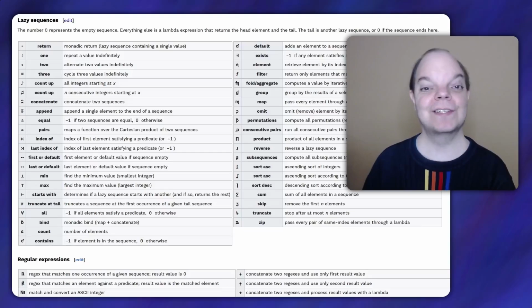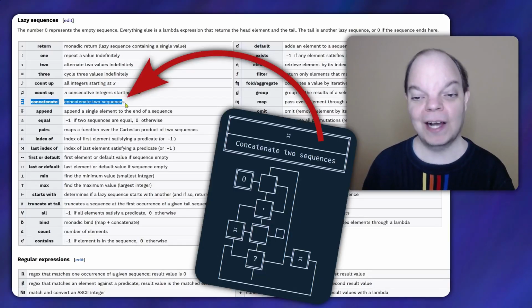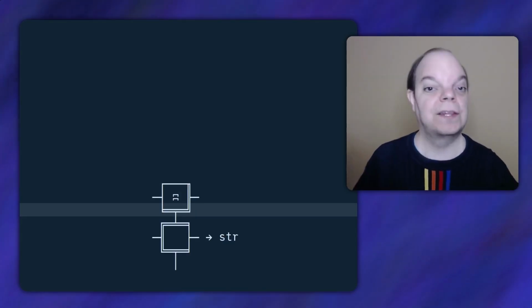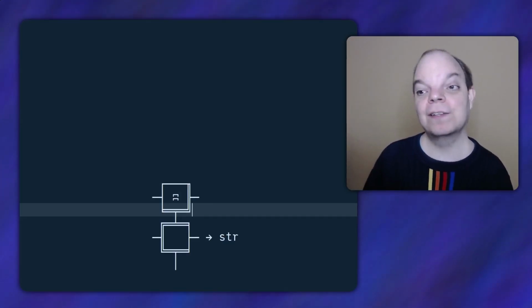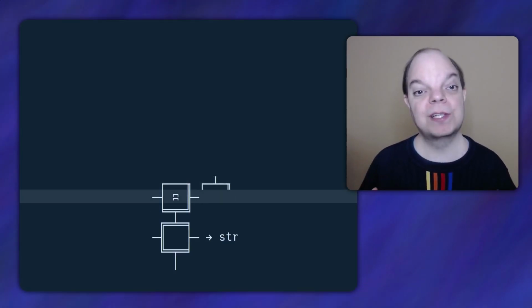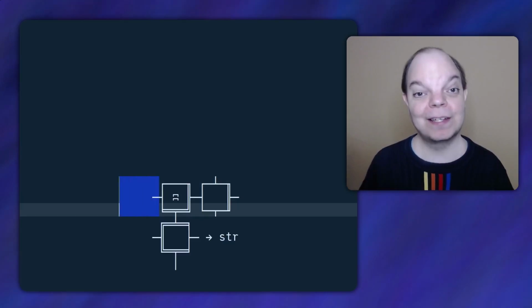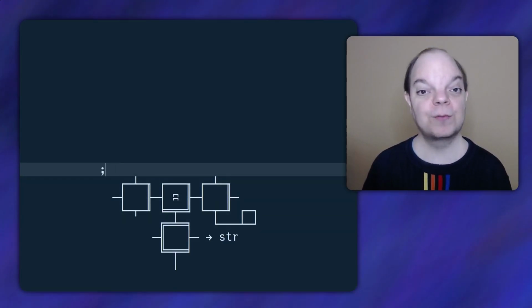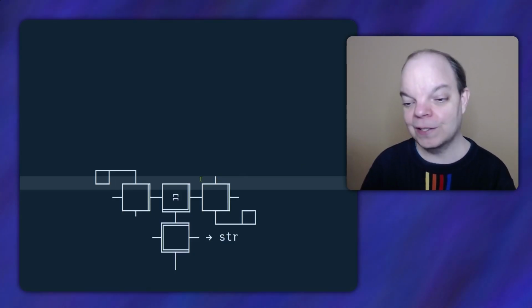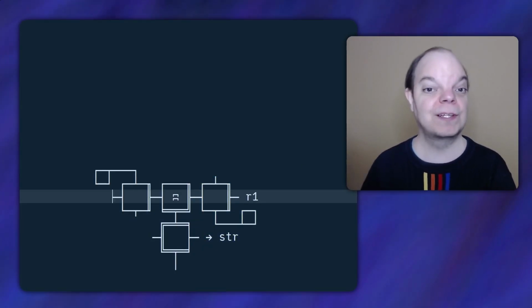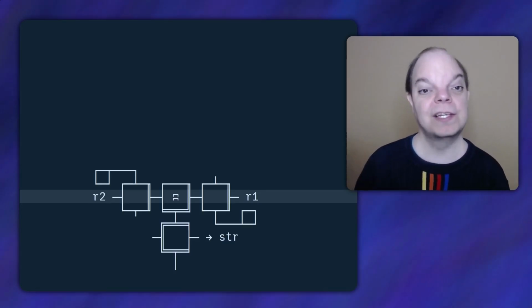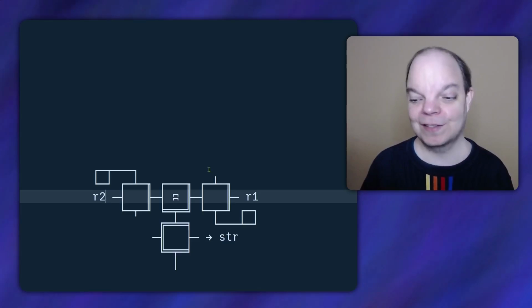And of course on the ESALang's wiki page we can see that we already have a function to concatenate two sequences. So let's just use that. And the two sequences that we want to concatenate are the results of calling each of the two regular expressions. So let's put a lambda invocation on both sides of the concatenate function. We don't care about the second output of those lambdas. And we need to make sure that we concatenate them in the right order. We need the first one to be the first regular expression that was passed into the operator because we want to prioritize it. And the input that we pass into these regular expressions is str.